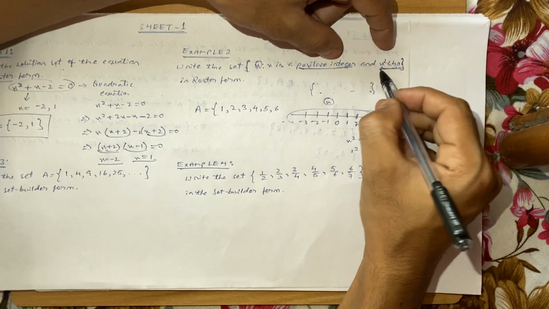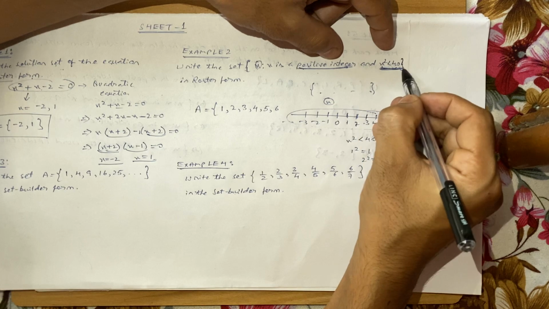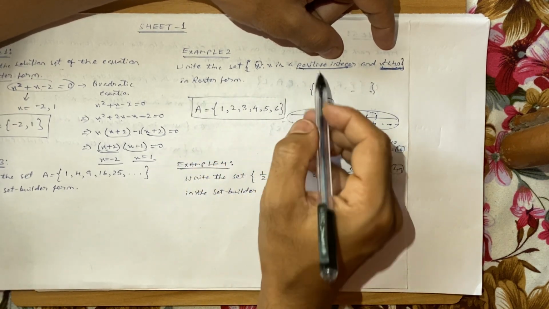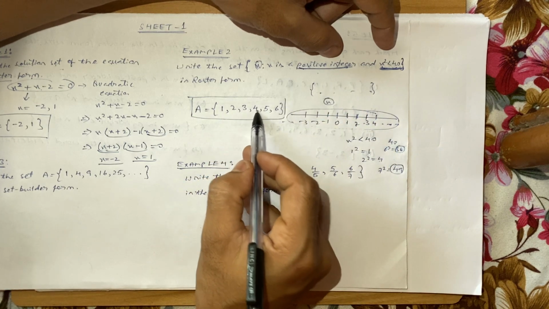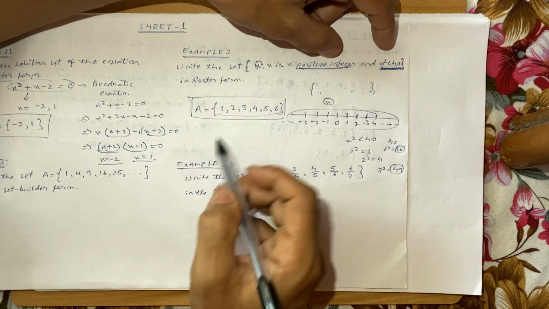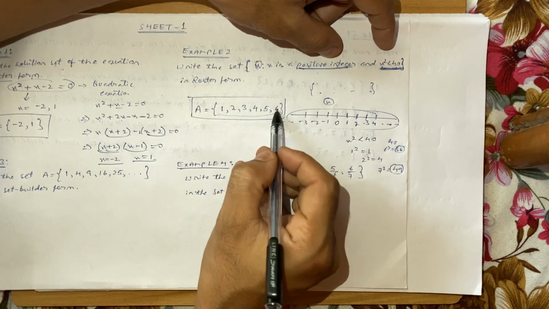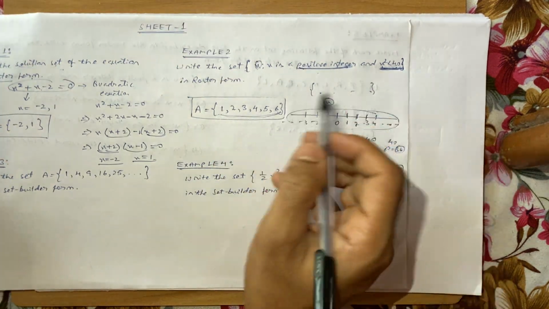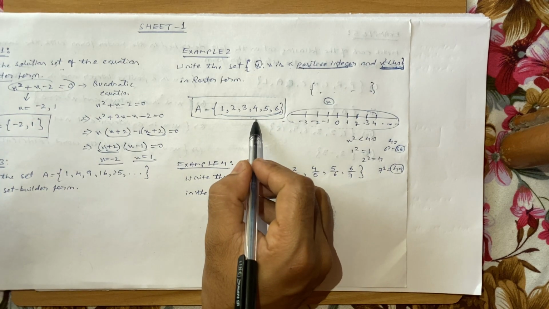But this condition is not fulfilled. This is fulfilled, but this is not fulfilled. So this is your answer. X is a positive integer. Yes, 1, 2, 3, 4, 5, 6, all of them are positive integers. And if you square each of the elements, then it's less than 40. So this is your answer in the roster form.